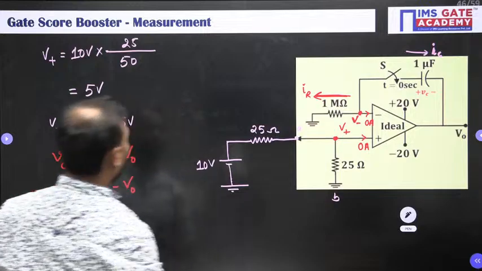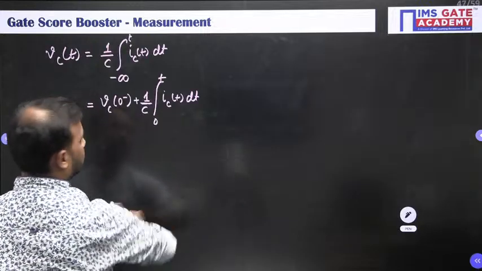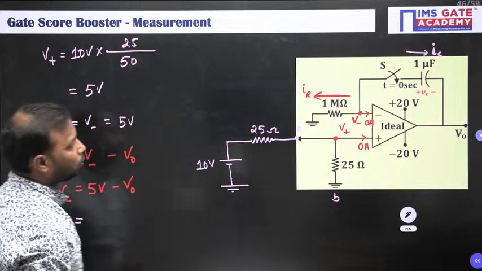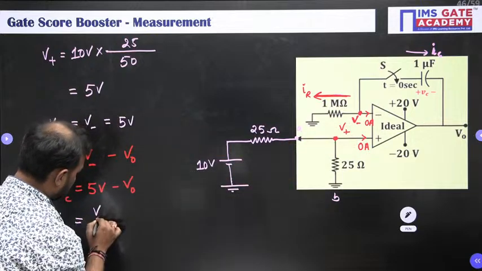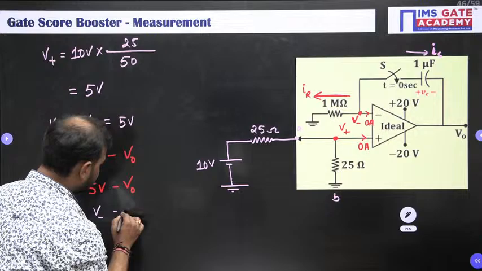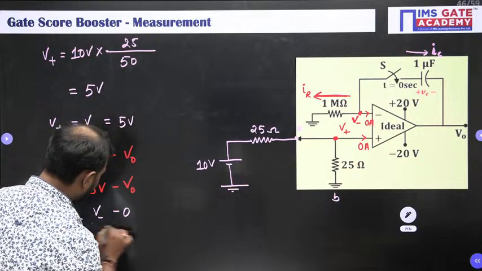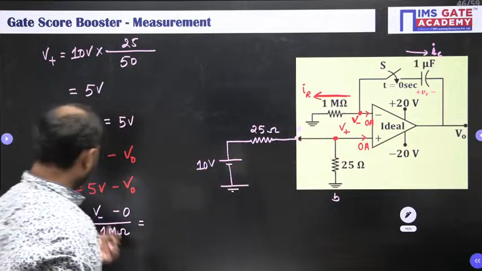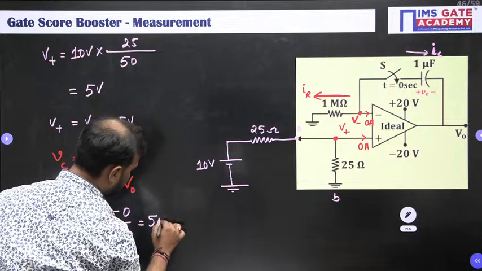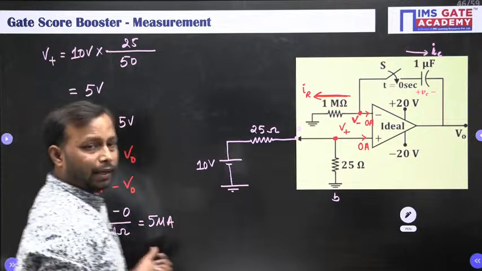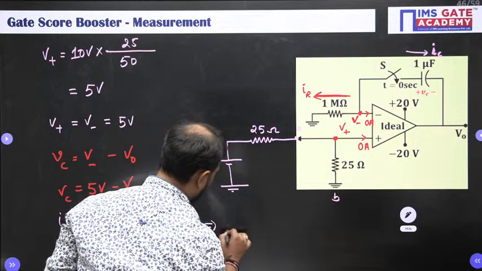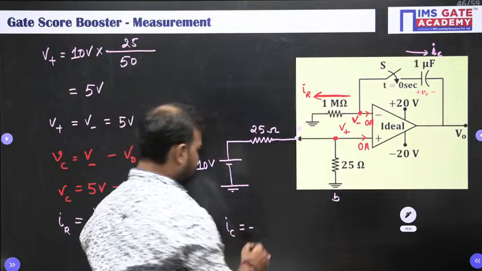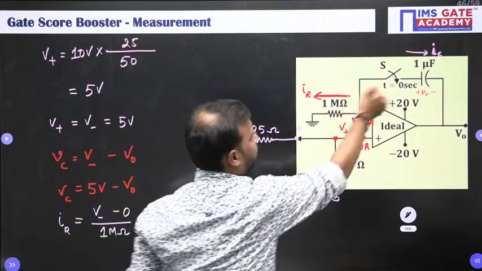So your IR will be equal to V minus, the voltage at the inverting terminal, minus ground, divided by 1 mega ohm resistance. And what is V minus? It is 5 volts, so it will give you 5 microampere current. And this IR is nothing but minus of IC, or IC is minus IR, because both currents are in opposite direction.